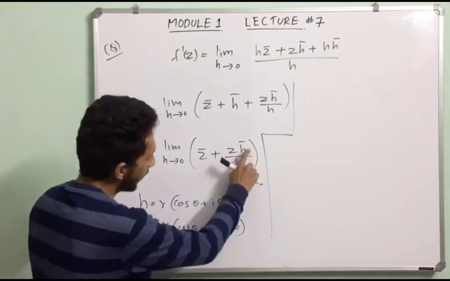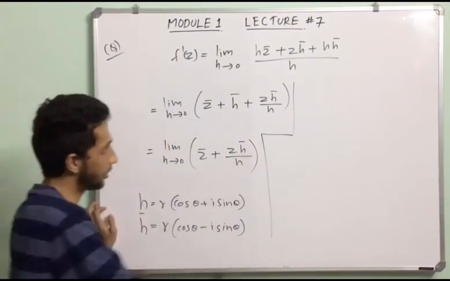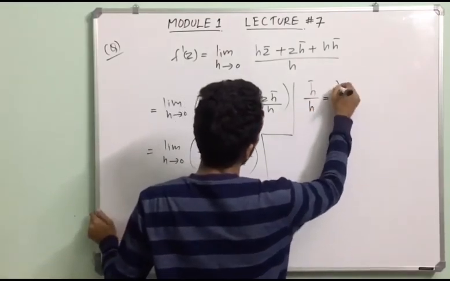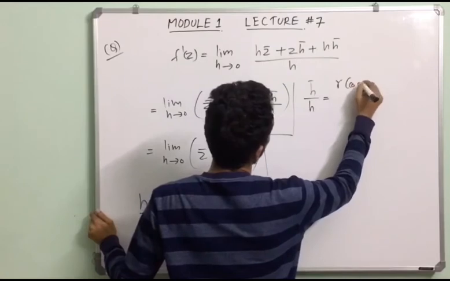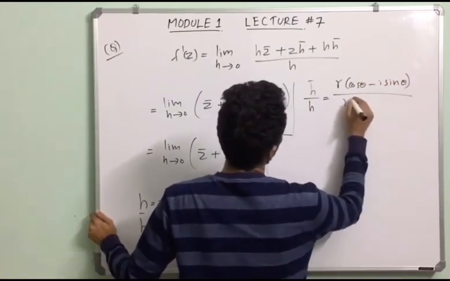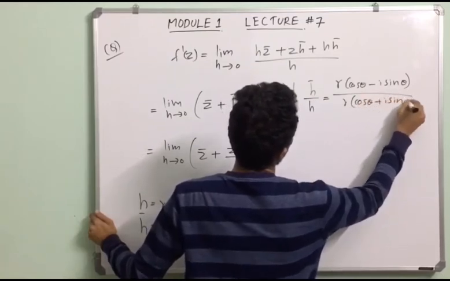Note that we have a ratio h bar divided by h, so find h bar divided by h. h bar divided by h equals r into cos theta minus i sin theta divided by r into cos theta plus i sin theta.